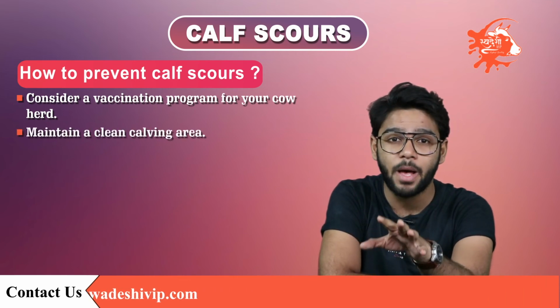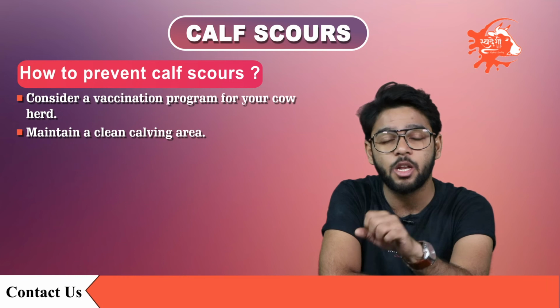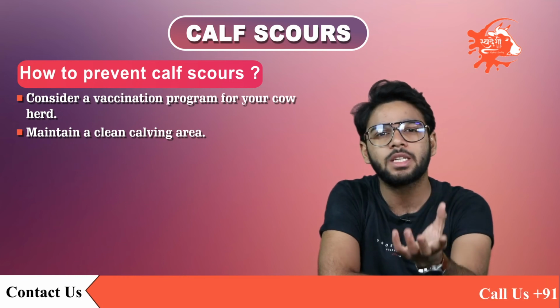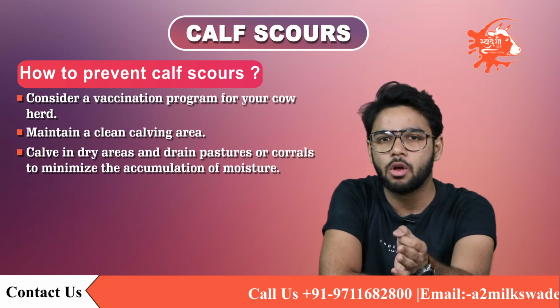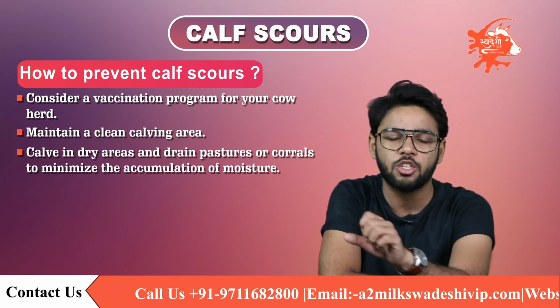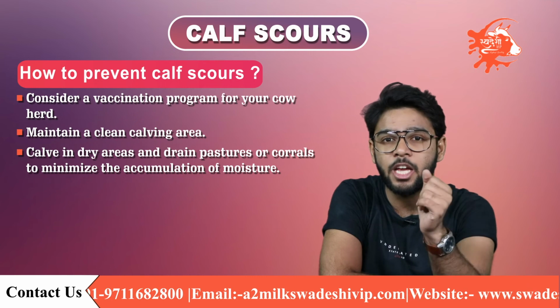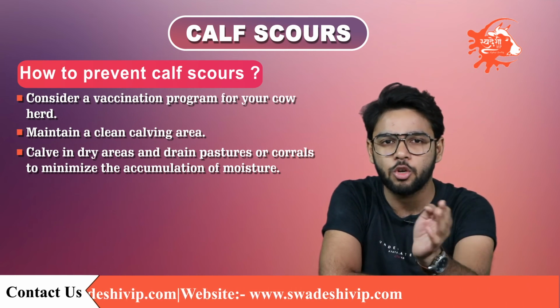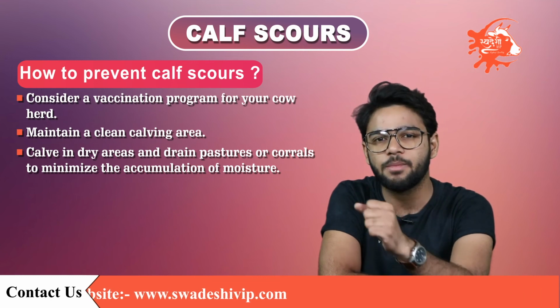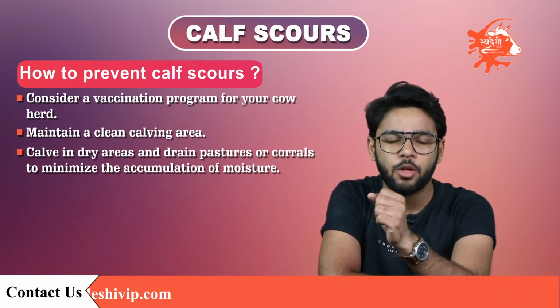Do not calve on pastures where cows have been kept in large numbers for long periods or where scours has been recently diagnosed. Calve in dry areas and drain pastures or corrals to minimize the accumulation of moisture. Segregate calves by age to prevent the passage of infectious agents from apparently healthy older calves to newborns. Maintain adequate protein, energy and micronutrient nutrition for the dam during gestation.